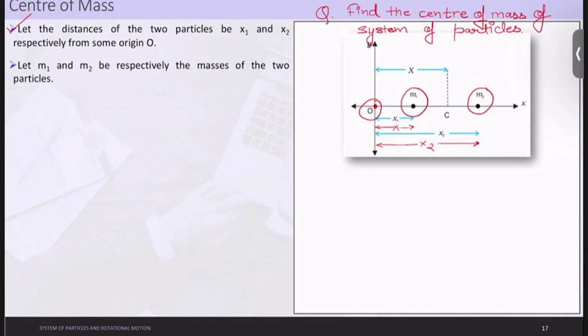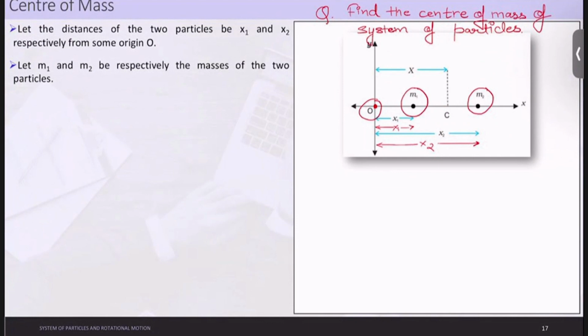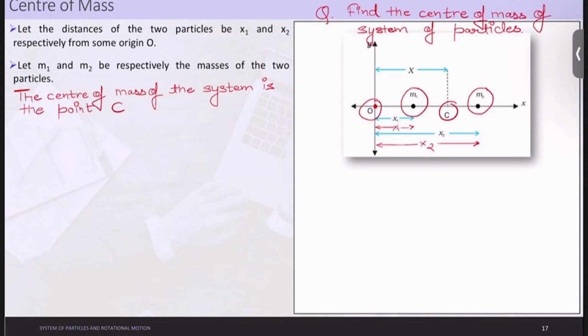Now what is the center of mass here? The center of mass of the system is the point C, which is being explained here, given by, please understand this, the distance capital X, which is equal to (m1 x1 + m2 x2) / (m1 + m2).